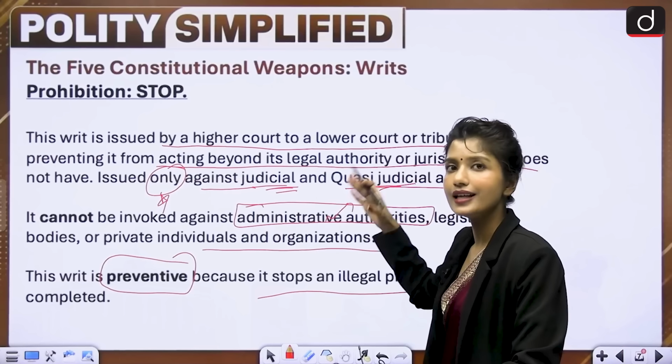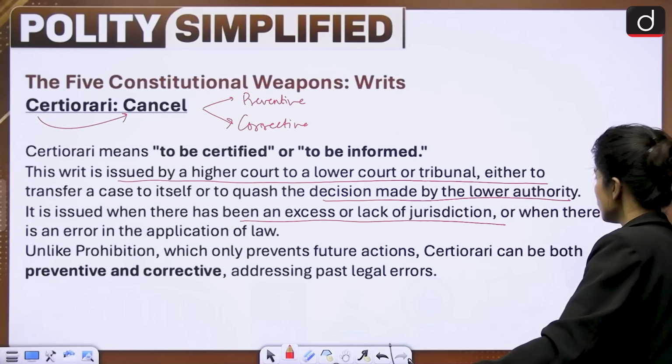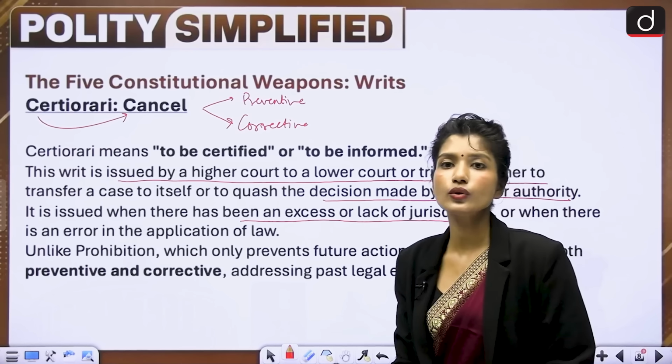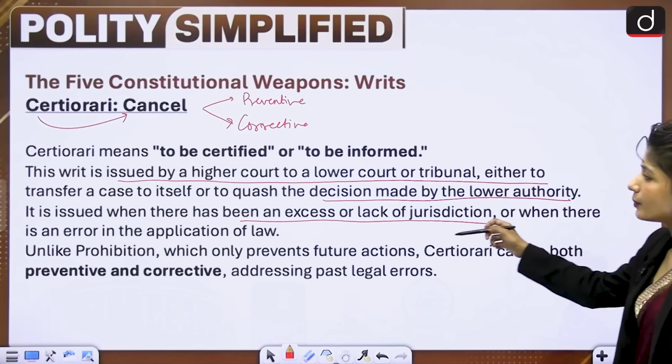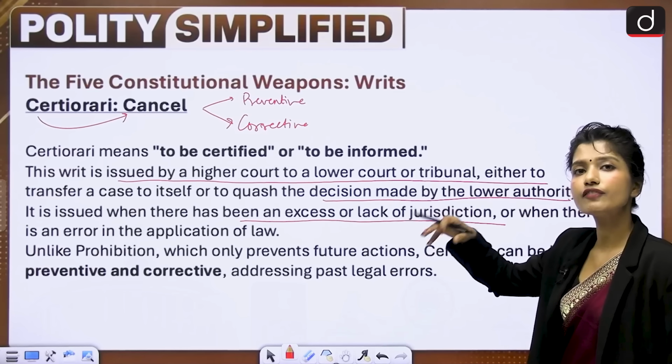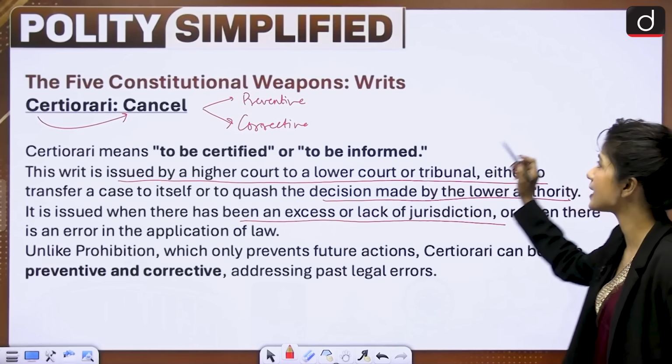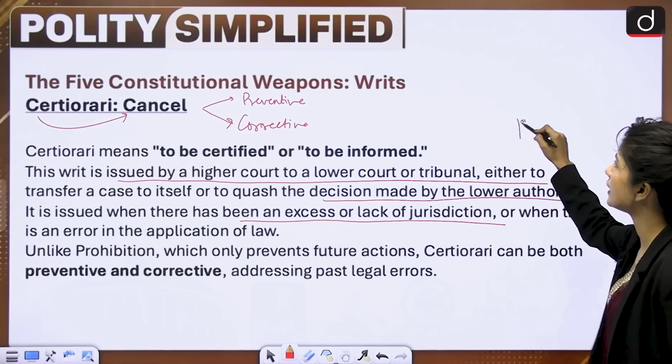In certiorari, it can also be issued against administrative authorities when they are affecting an individual's rights. What did I say? Certiorari can also be used for an administrative authority if that is affecting someone's rights, and this has happened after the 1991 verdict by the Supreme Court.